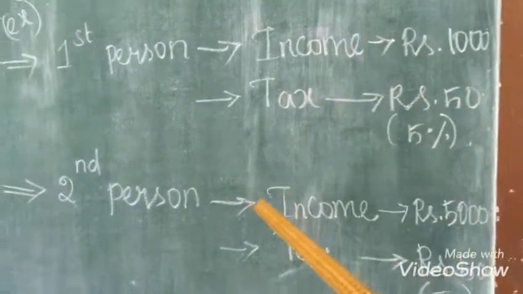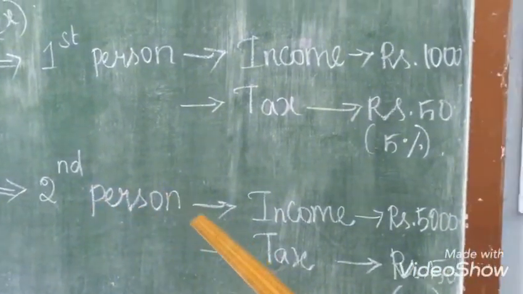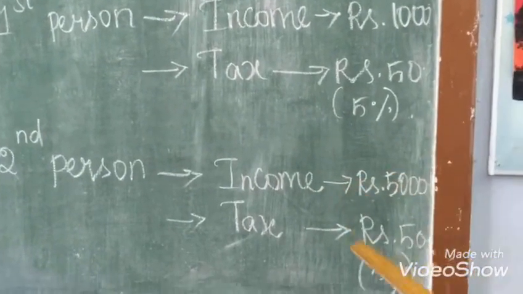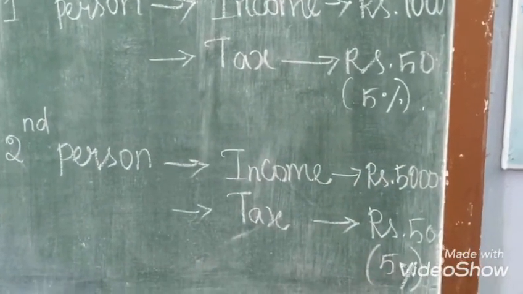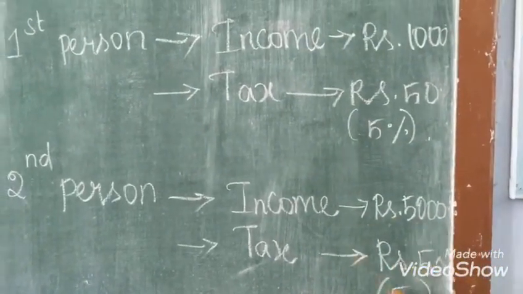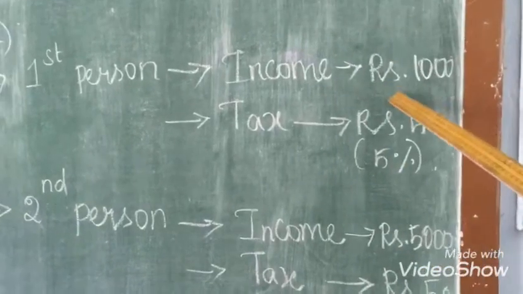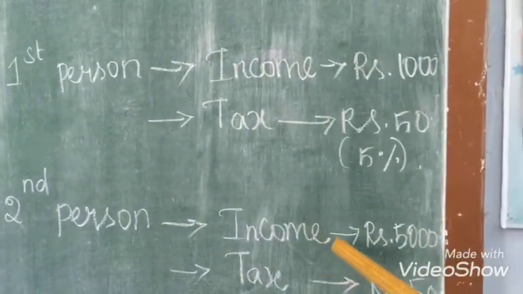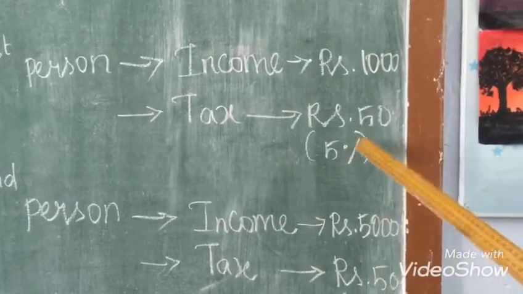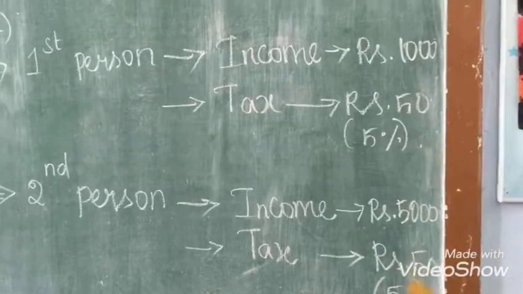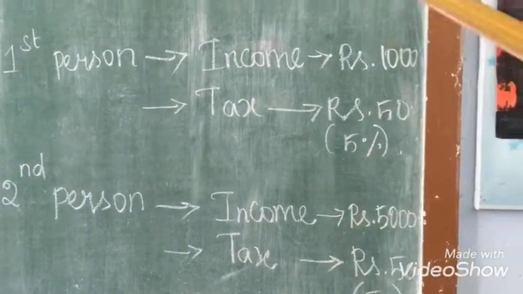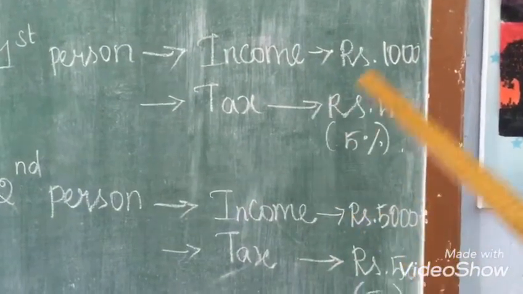Clear? And see, the next person, the second person, his income is rupees 5000. Okay, and he also wants to pay 5% of his income to the government, that is rupees 50. Clear? So whether the income may be high or low, the amount of tax which they want to pay is same, that is rupees 50. So this type is known as proportional tax.